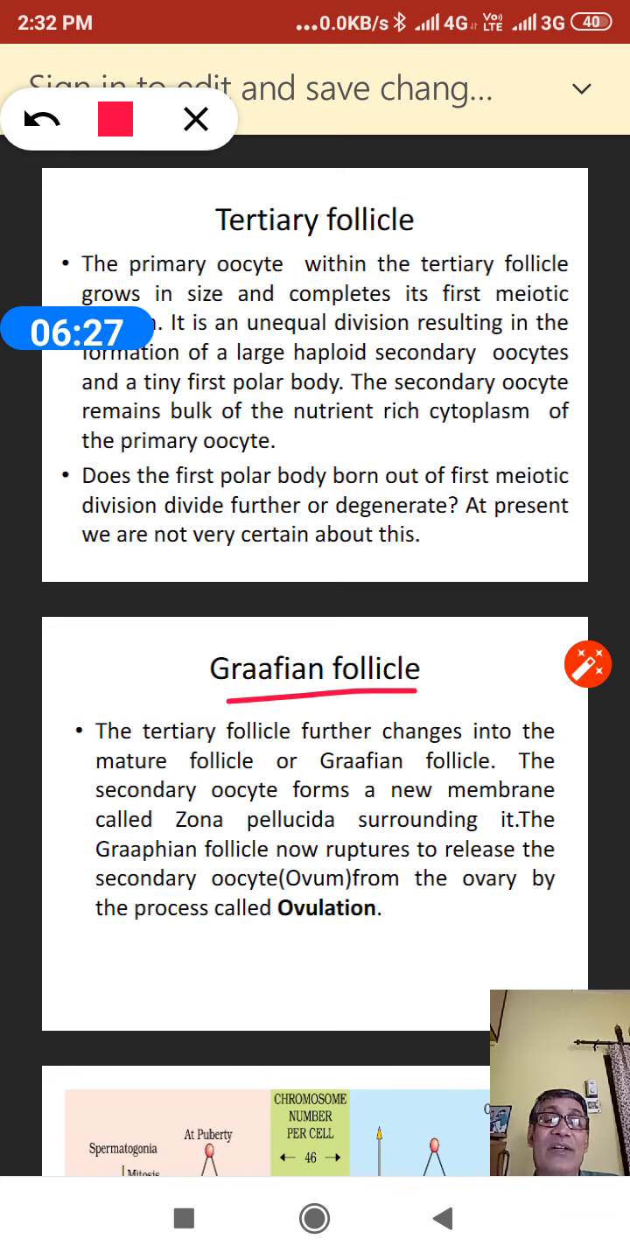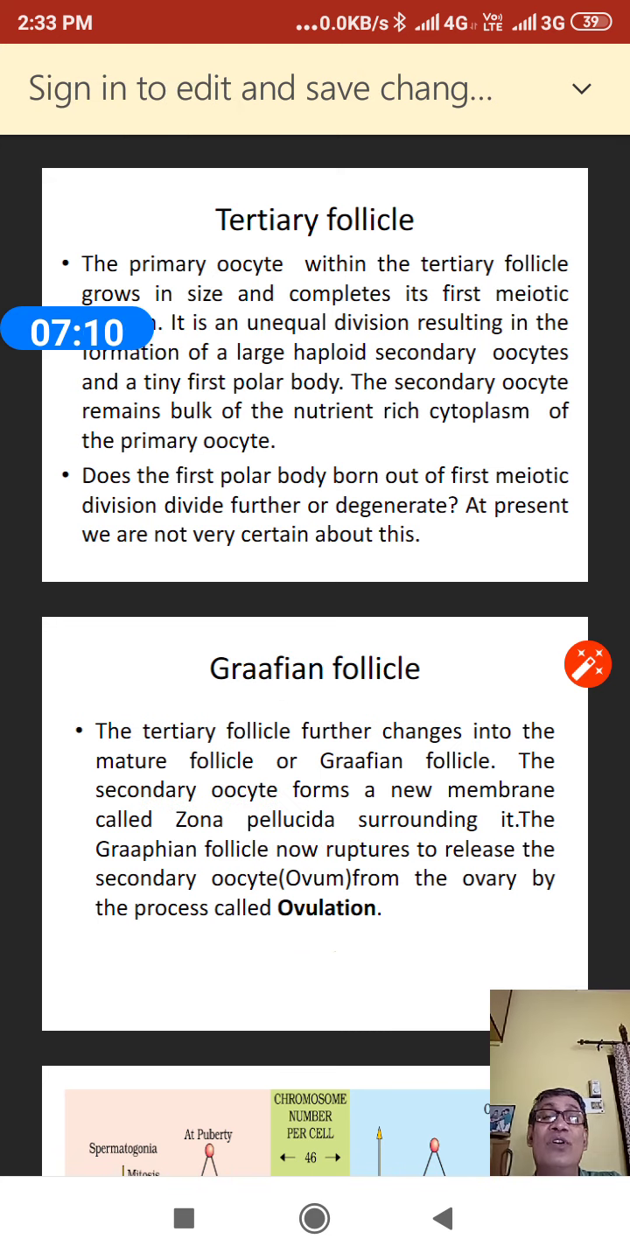So next, the tertiary follicle having the secondary oocyte further changes into the Graafian follicle, which is mature. Within the Graafian follicle, the secondary oocyte has a membranous covering called the zona pellucida. So the secondary oocyte covered by the zona pellucida is ready within this Graafian follicle, and ultimately the Graafian follicle ruptures and the ovum is released. Here ovum and secondary oocyte are the same terms. This is the process of ovulation.